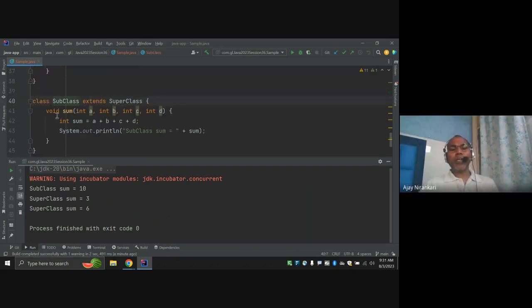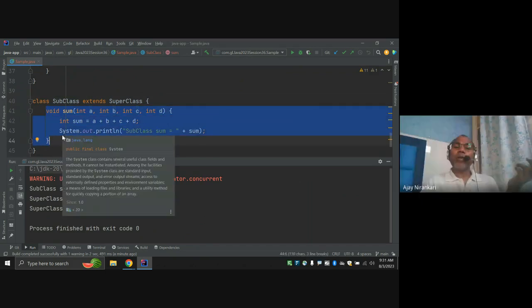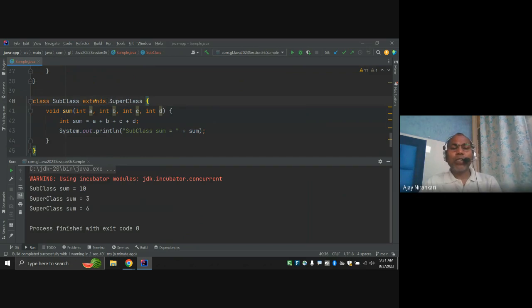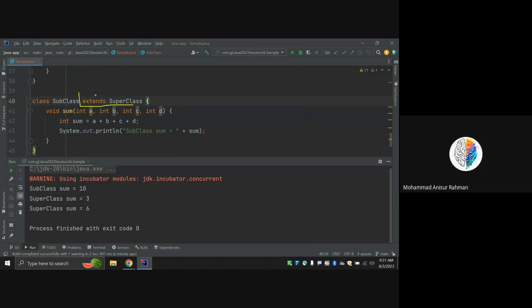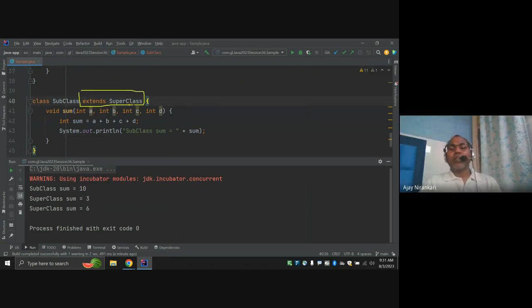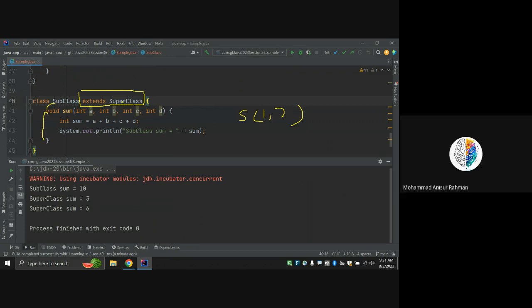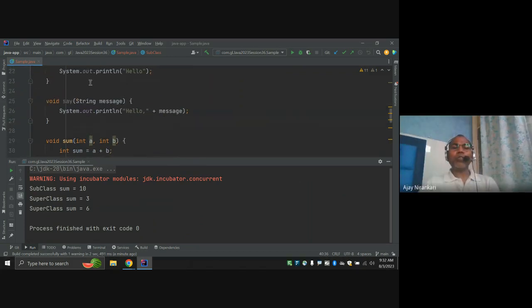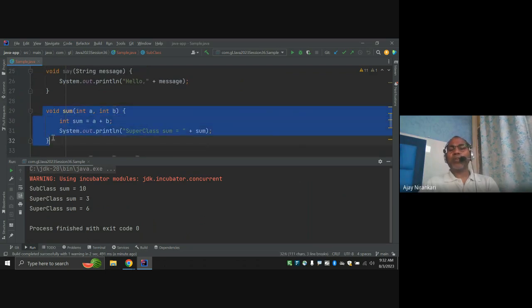If you notice, in this class there is no method with 2 arguments, but still you are able to call it. Why? Because of this inheritance. Whenever the subclass object calls sum of 1 comma 2, it first checks here. Does sum exist? No. That means this comes from inheritance. Go to the superclass, and yes, sum is a 2-argument function there. So it can call the superclass sum.